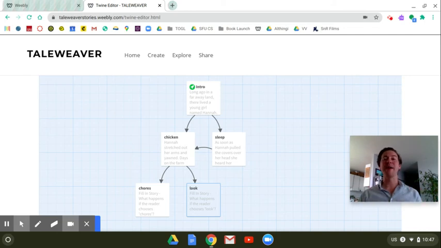So now that we have a few passages, let's play test our story. This is important to make sure the story is working like we want it to, and we'll view it in just a moment, just like the reader will when they read the story after it's completed. We can start the story from any passage by hovering over the block and pressing the play button.